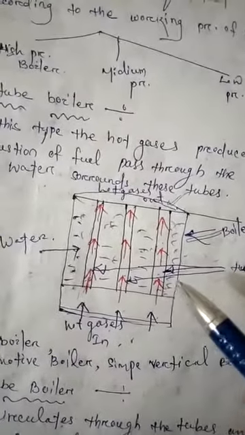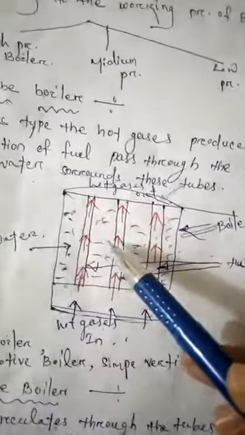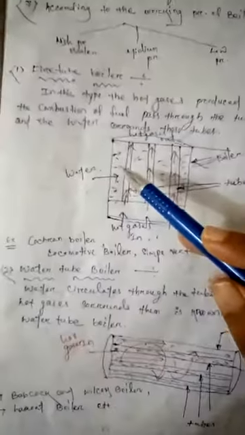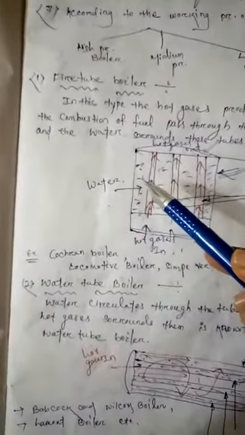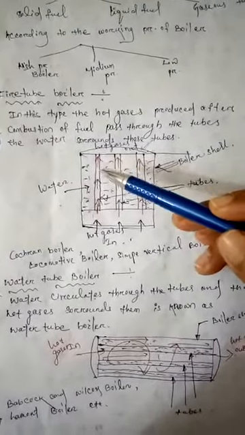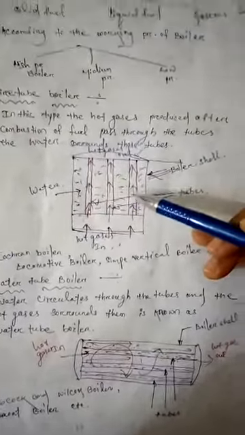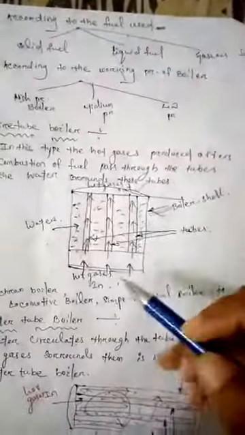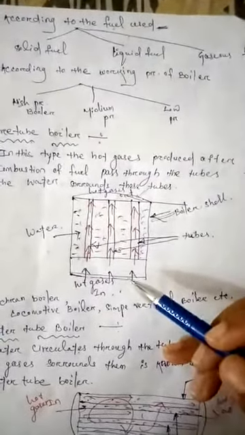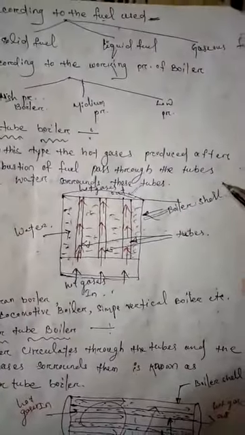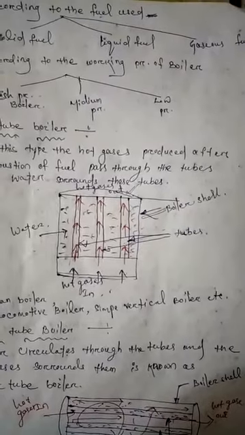In this boiler, the pressure of steam created is low because the hot gases pass through the tubes. Therefore, this type of boiler is known as a low pressure boiler. Since pressure is low, the steam generating capacity is low and efficiency is less.